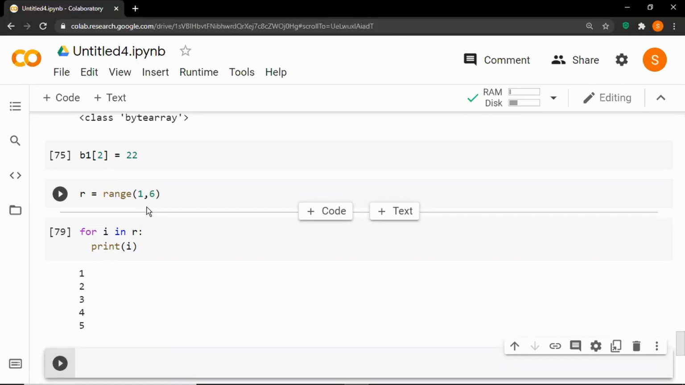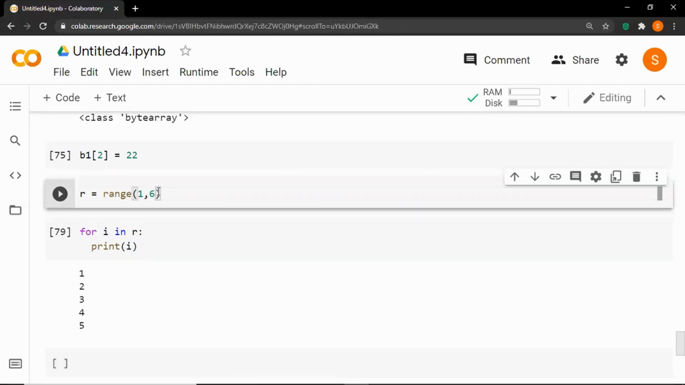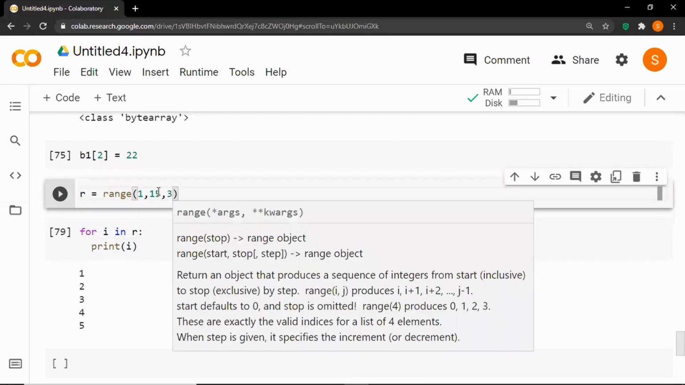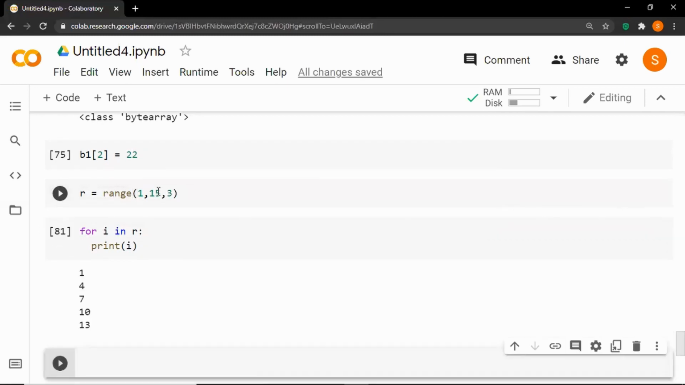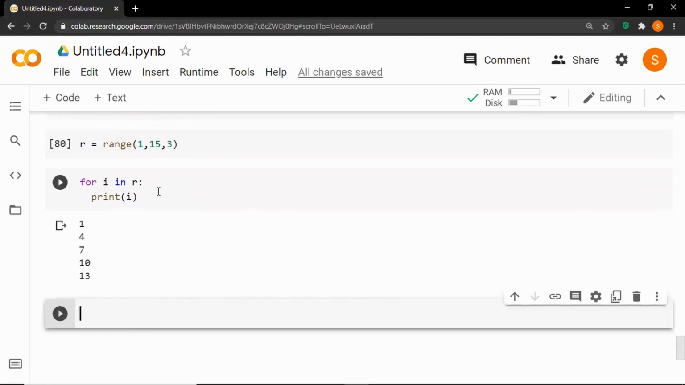So we can also pass in a step value. So let's change the maximum value to 15, and here the step value I'm using is 3. Let's run the cell, and you will see that it skips 2 digits and goes through the third value, that is 1, 4, 7, 10 and 13. That is how a range can be used within a for loop.